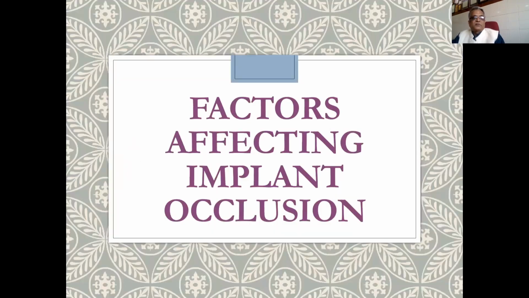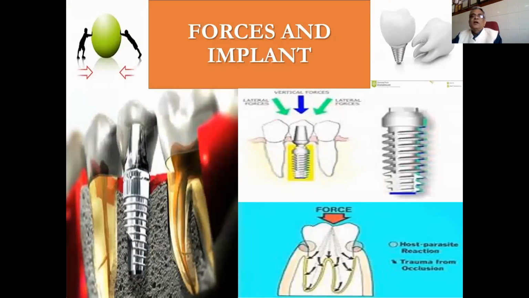Now, what are the factors which affect implant occlusion? As I told you, force. We will discuss force in detail because when we are talking of occlusion, we are talking of forces being generated during different kinds of function of our masticatory system.